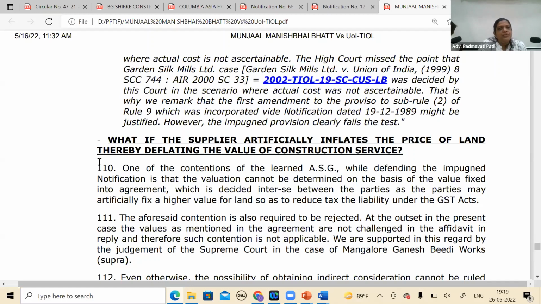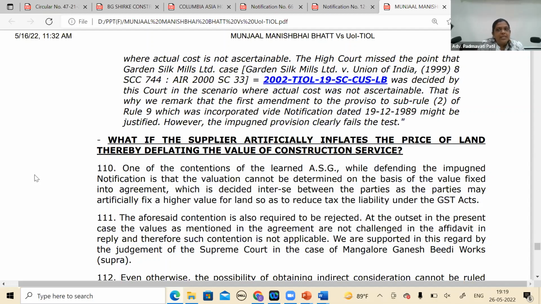What if the supplier artificially inflates the price of land, thereby deflating the value of construction service? One of the contentions of the learned ASG while defending the impugned notification is that valuation cannot be determined on the basis of value fixed in the agreement, which is decided inter se between the parties, as the parties may artificially fix a higher value of land so as to reduce the tax liability under the GST Act. The aforesaid contention is also required to be rejected.